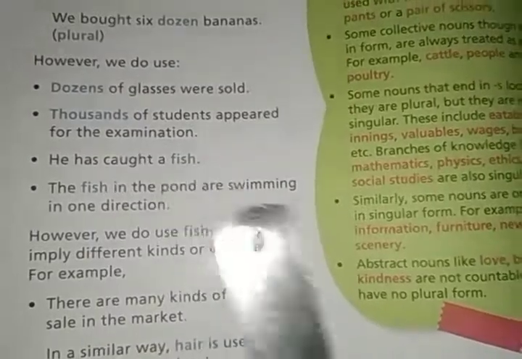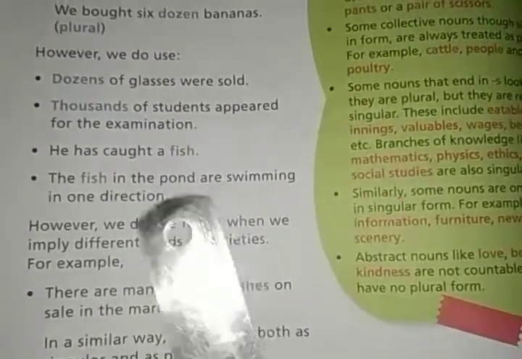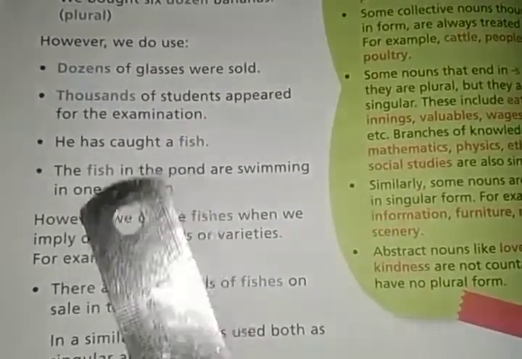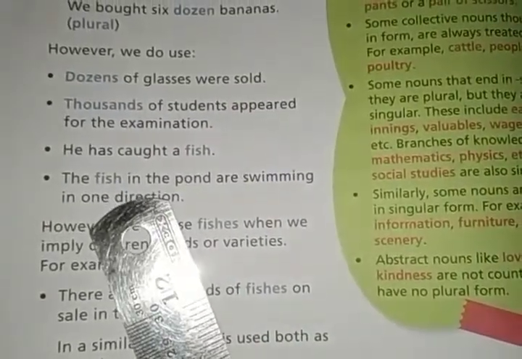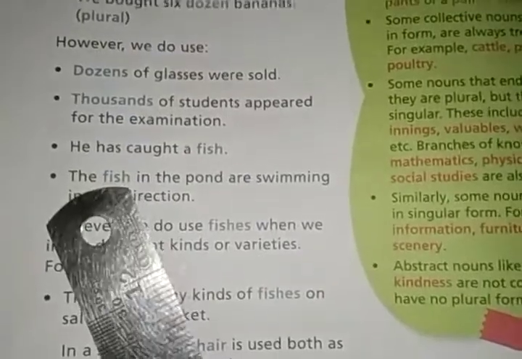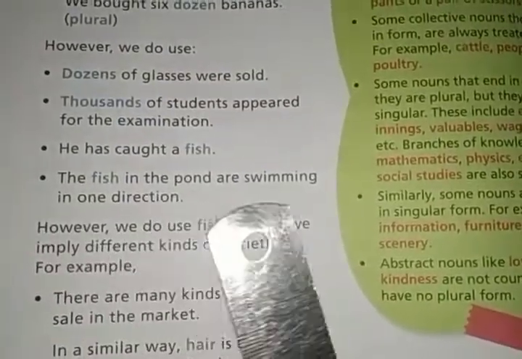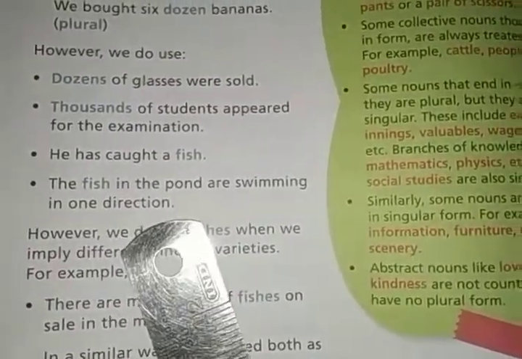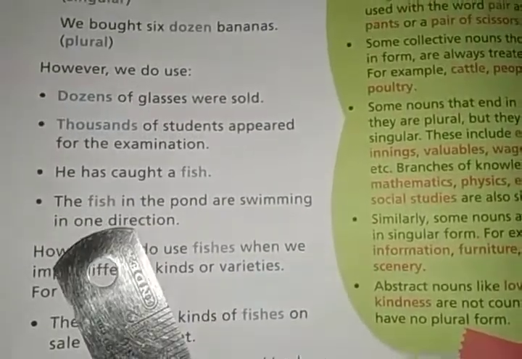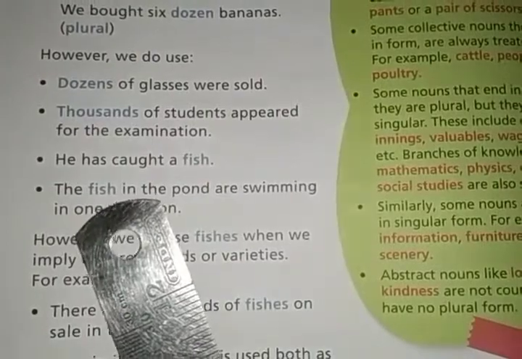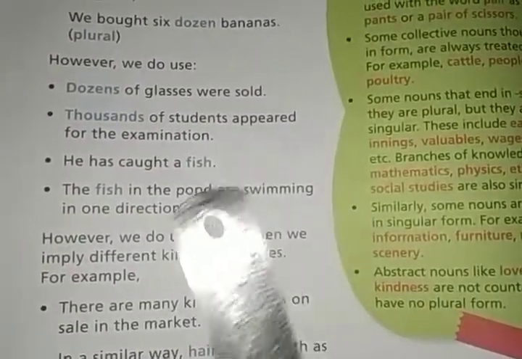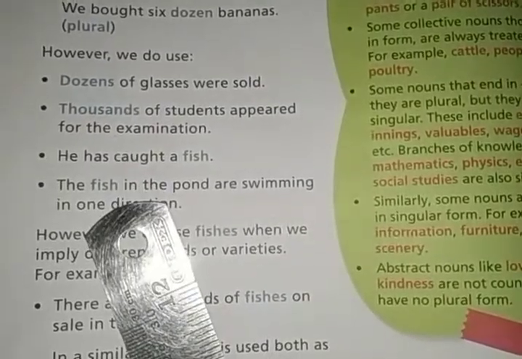A fish, F-I-S-H, and several fish, also F-I-S-H, not fishes. In the first sentence it is singular, and in the second sentence it is plural.